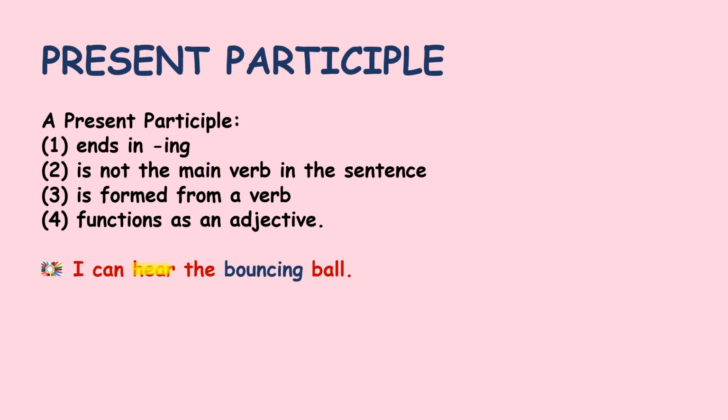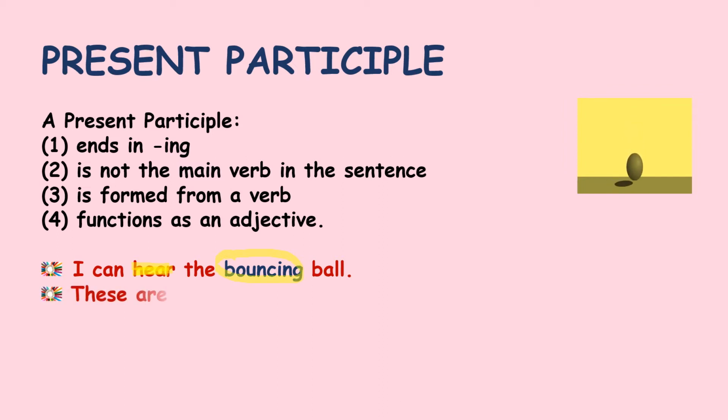So here is the main verb, and then we have an ing word which is describing the ball. Bouncing ball. So bouncing here functions as an adjective, and therefore bouncing is a present participle.